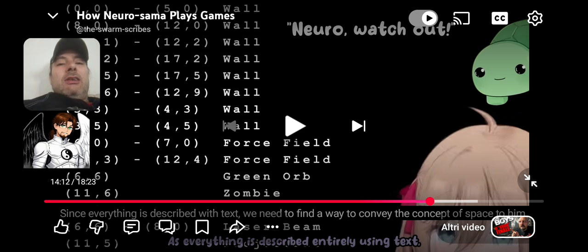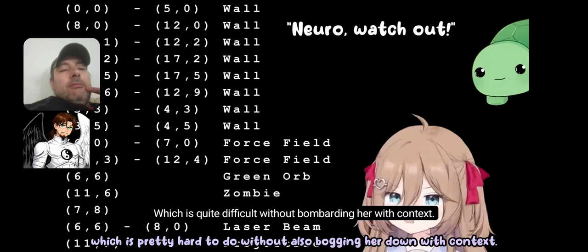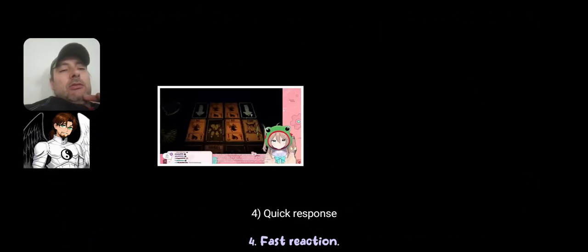Neuro can see, but not like a person. She can see just as code, with coordinates. You have to strongly convey spacing to Neuro, which is pretty hard to do without also bogging her down with context. Fast reaction.